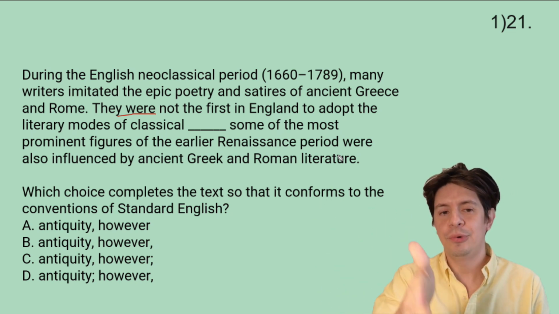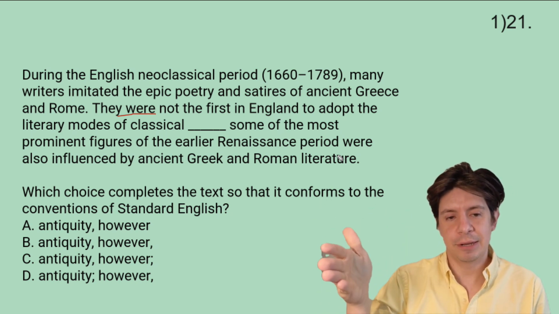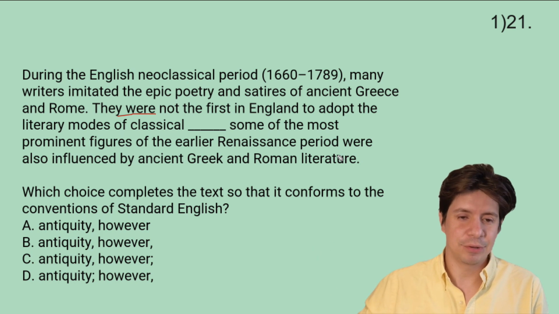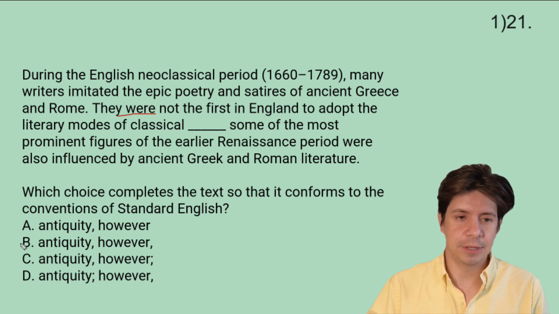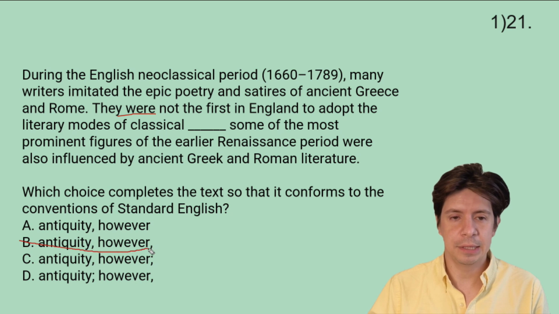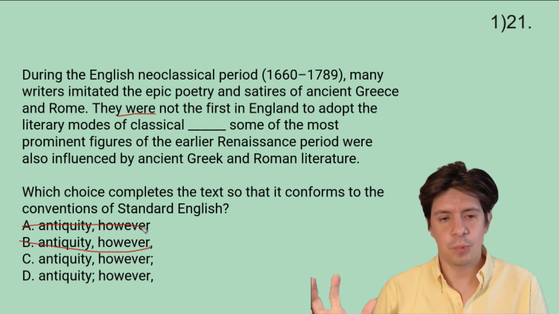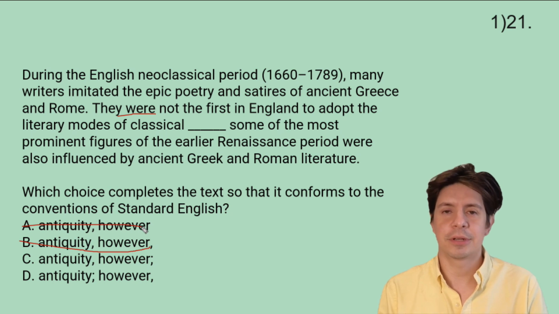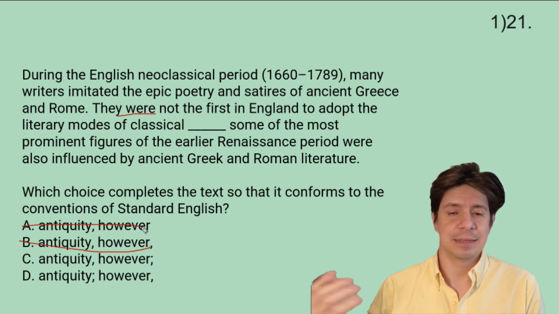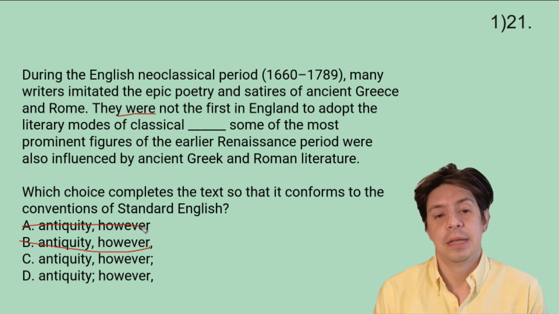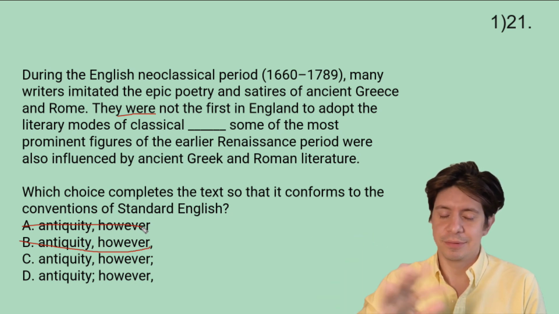Probably not likely. We don't have an em dash, we don't have a period, we don't have a colon. We only have semicolons and commas. So we're going to need one of those semicolon answers, so we can eliminate A and B. And now let's think about what the difference is between C and D. We're comparing answer choices here, we're not making up our own. Otherwise, I would have maybe put a period or something. I wouldn't have even put however there, but we'll get to that.